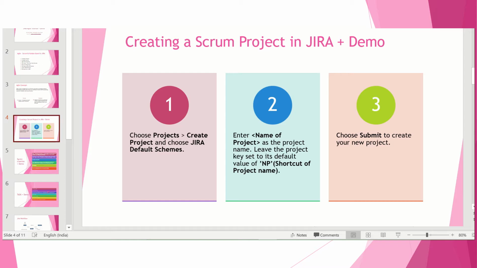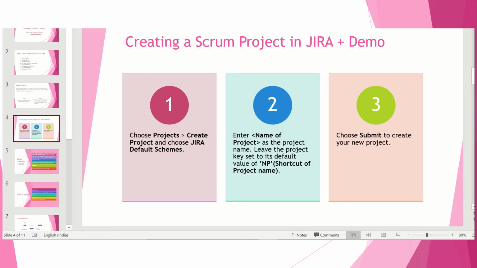Okay, so now creating a sprint and creating a Scrum project first in Jira, and we will go with the demo. So first step, when we go into the Jira page, you have to click on Jira as I have shown you, and you need to create a project. The details have been mentioned here. You have to choose the project, fill in the default themes, give a name for that project, choose the board and submit the request. Your project will get created.